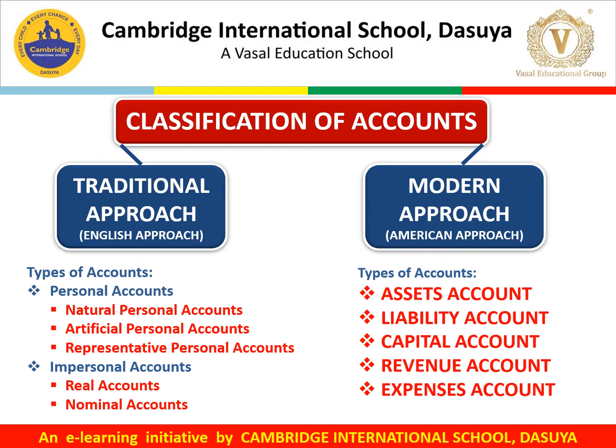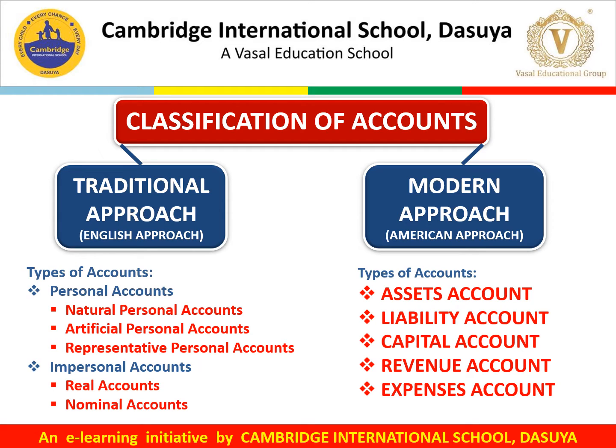In traditional approach, there are broadly two types of account, personal account and impersonal account. Personal accounts are further classified into natural personal accounts, artificial personal accounts, and representative personal accounts. Whereas impersonal accounts are further classified into real accounts and nominal accounts. Personal account, as the name appears, is related with a person. So natural person's account, for example, Ram account, Sham account, Sita, Geeta, Reena, Meena, these all are natural personal accounts.